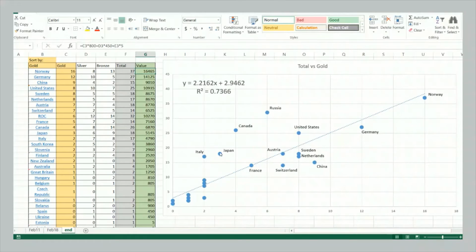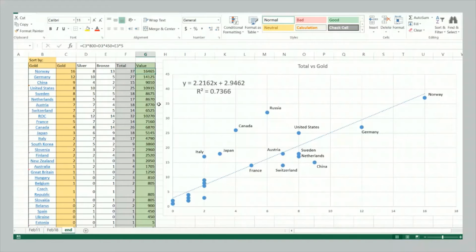But of course, we see Italy, Japan, Canada, Russia who fall out of the trend, who win a gold medal for a much larger amount of total medals, or vice versa, the amount of total medals they win per gold medal is higher than 2, right? Whereas typically for countries, the amount of total medals they win per gold medal is approximately 2.